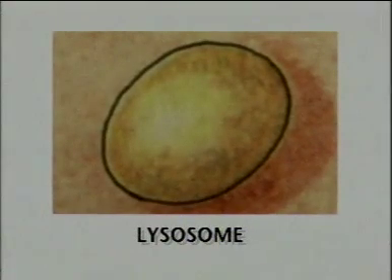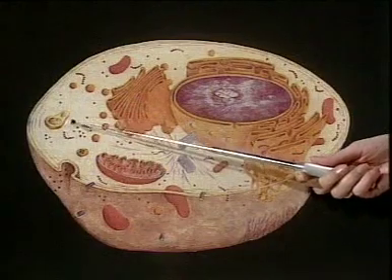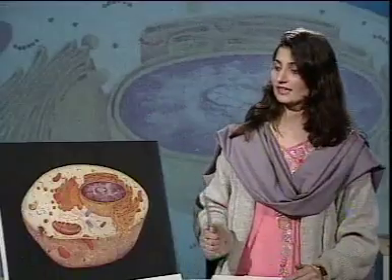The next component of the cell is lysosome. These lysosomes are tiny spherical structures found in cytoplasm. They were first isolated by Didier in 1949. These tiny structures contain powerful digestive enzymes, and this helps in autophagy, phagocytosis, and extracellular digestion.